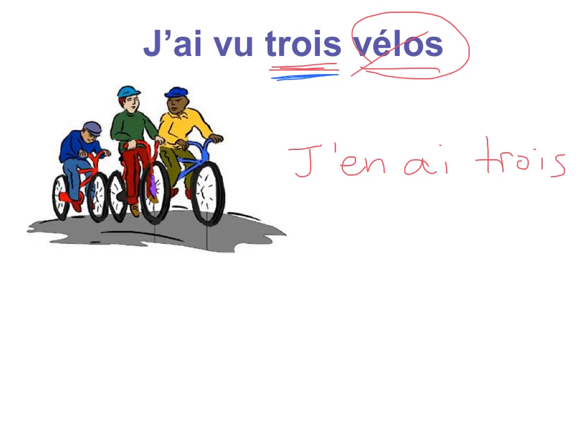The en in this case goes before, oops, I'm sorry, I made a mistake. J'en ai vu 3. I saw 3. And the en goes before the a, because a is a helper verb. In the passé composé, remember that the pronoun goes before the helper verb, which is different from when you have 2 verbs, one being conjugated and the other in the infinitive. J'en ai vu 3.